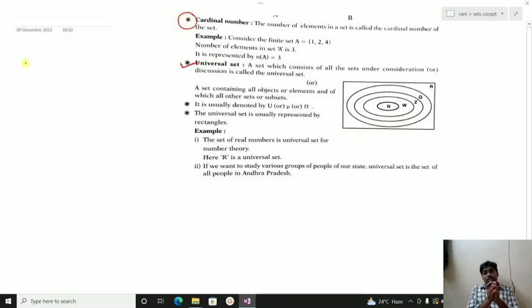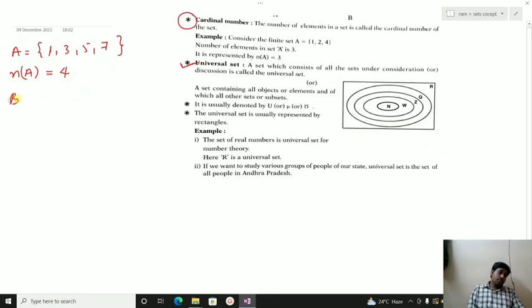Cardinal number is nothing but the number of elements in the set. Let us say a set A has 1, 3, 5, 7. The number of elements in this set is 4, so n(A) is 4. So the cardinal number is represented as n of whatever the set name is.